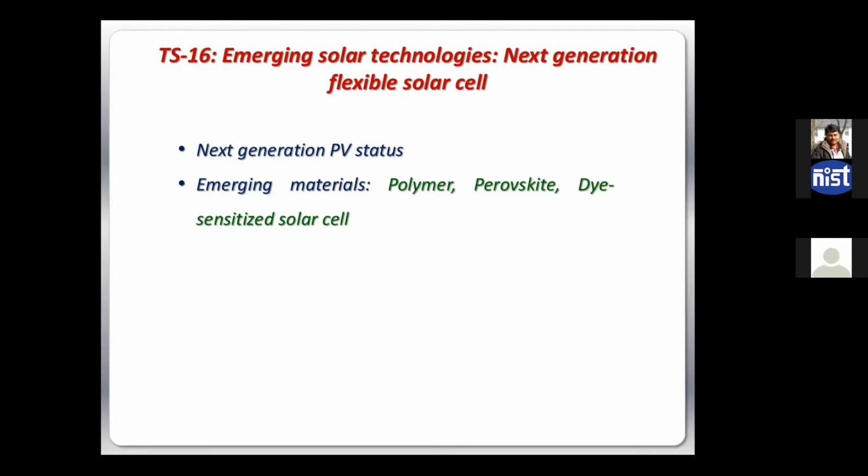So we'll talk about that part today: next generation flexible solar cells and the new materials coming up. Before that, we'll talk about the PV status and why we are continuously searching for new ideal materials. And then I will go for the three champion materials everyone is working on nowadays: polymer solar cell, perovskite solar cell, and dye-sensitized solar cell. So unlike my earlier classes where I gave you the theoretical things and equations, these will be more like demonstrations and information for you. Okay, so let us go ahead.